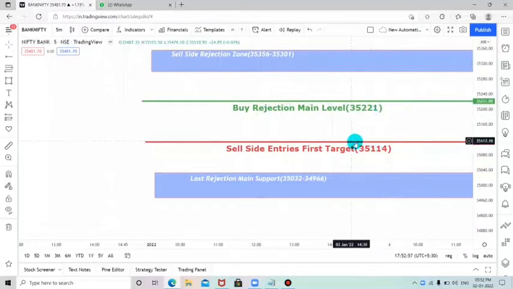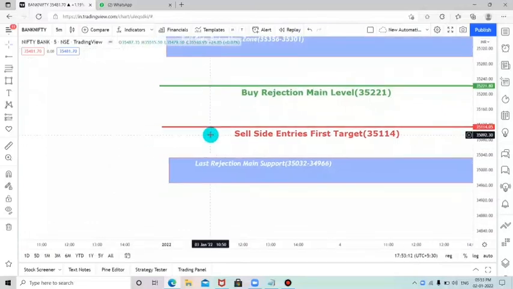This is the first target to be reached for sell side, and until then we can expect any buy rejections in these two levels. After breakout of this zone, we can expect sell side rejection in this zone. After that, the final rejection support level is this only, 35,032 to 34,966.